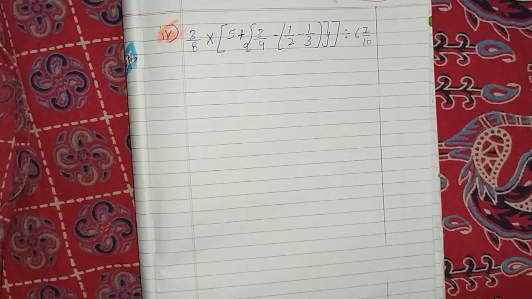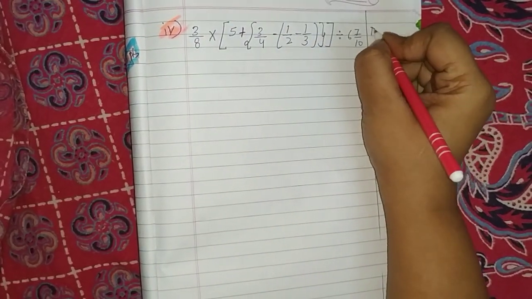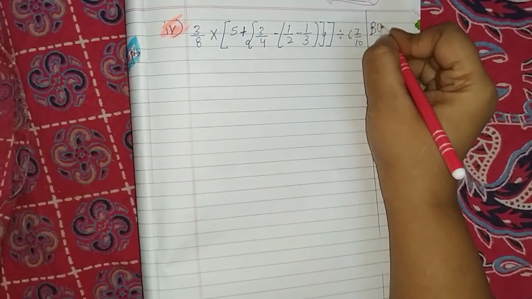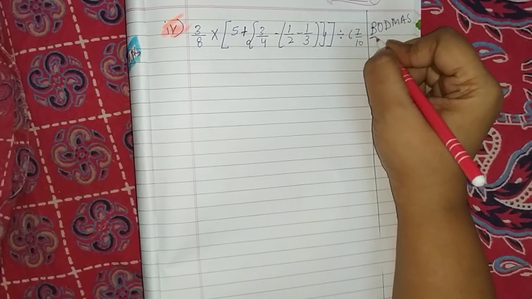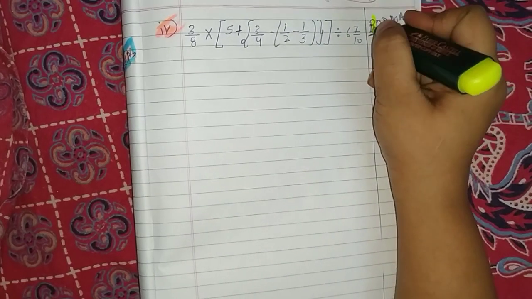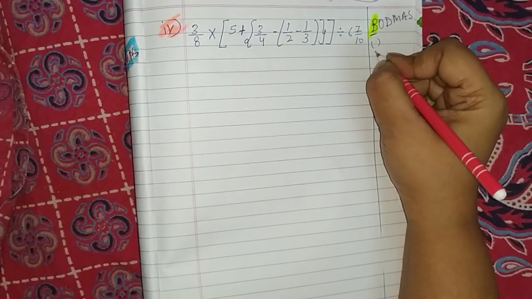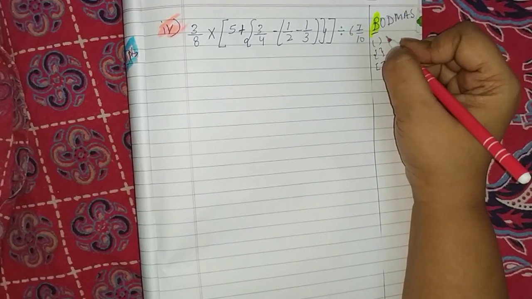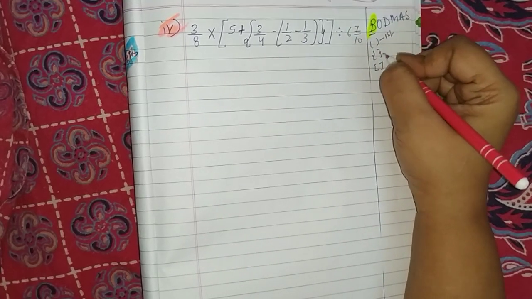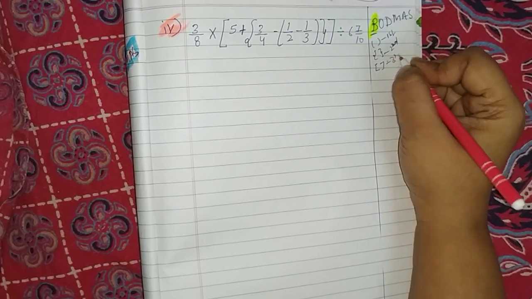Now children, what do you have to do? You have to solve. What do you have to remember? Children, simple. BODMAS. Okay, now what is given here first? Bracket is given. Now if you see, all three brackets are given. This one, and this one. Which are we going to solve first? This one. Then this, and then this.